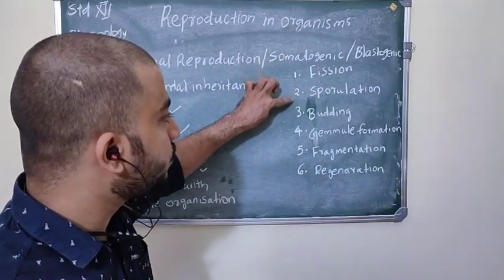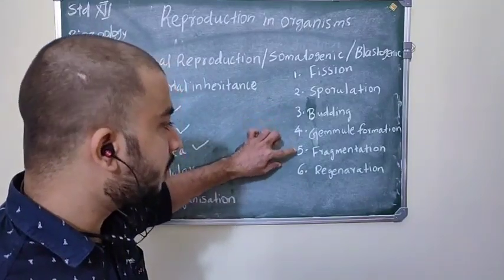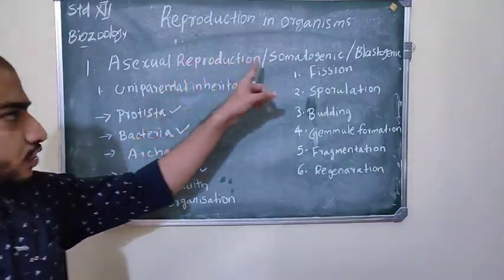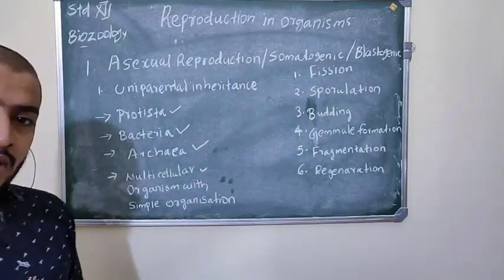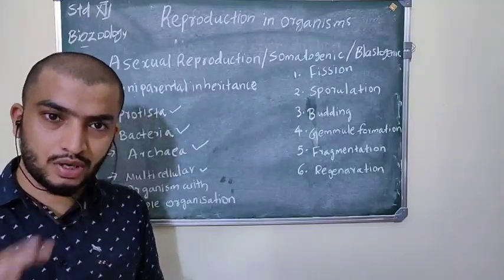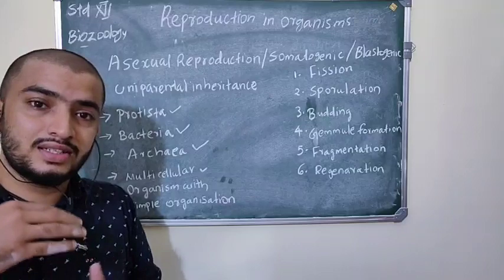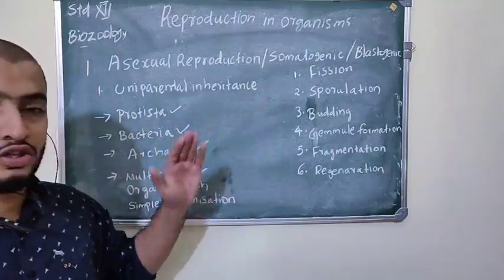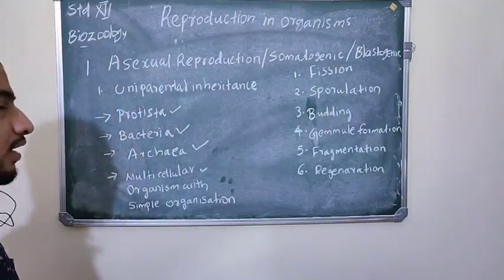Fission, sporulation, budding, gemmule formation, fragmentation and regeneration. Why is asexual reproduction also called somatogenic or blastogenic reproduction? Because in asexual reproduction only somatic cells, the body cells, are involved.